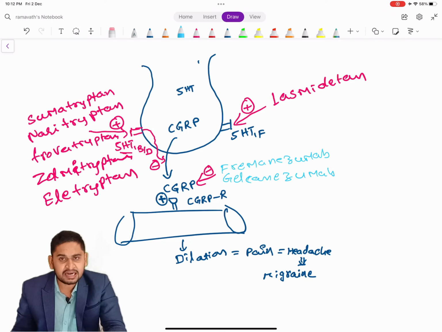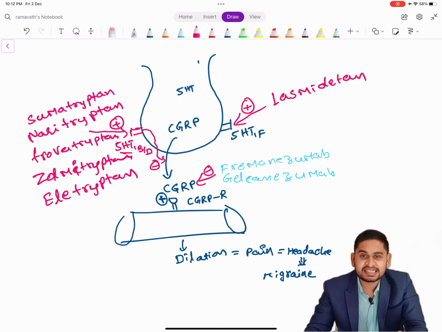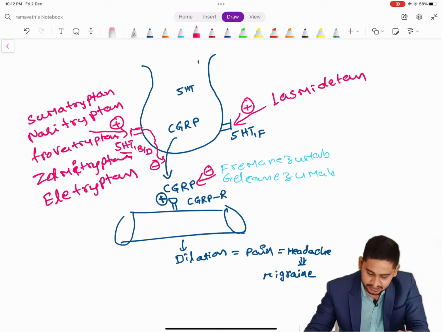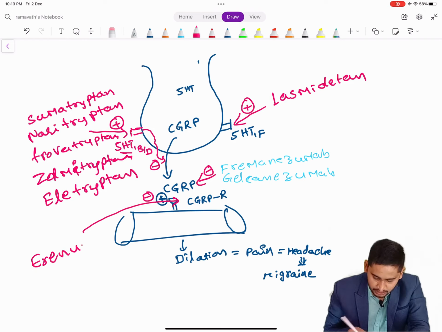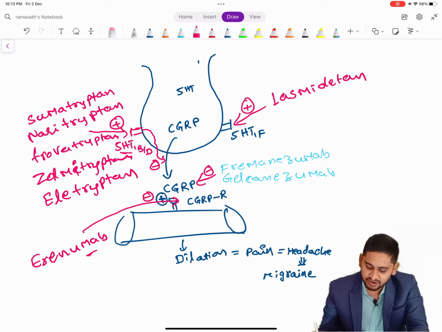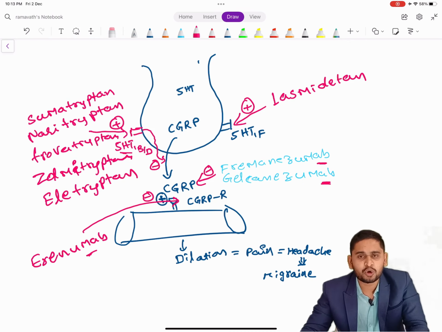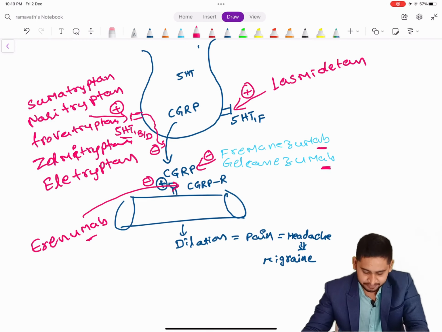A drug which acts directly on the CGRP receptor blocks the binding of the CGRP ligand with the receptor. The drug here is erenumab, a monoclonal antibody. Erenumab, fremanezumab and galcanezumab are monoclonal antibodies, recently approved drugs for the treatment of migraine. This is how the drugs act on migraine.